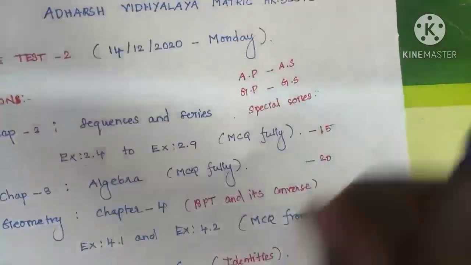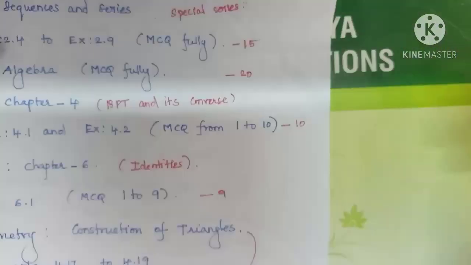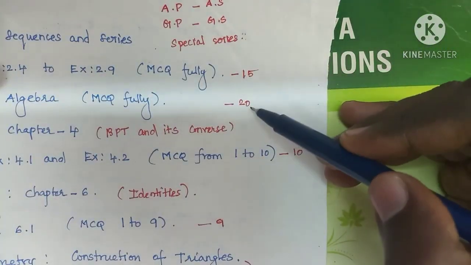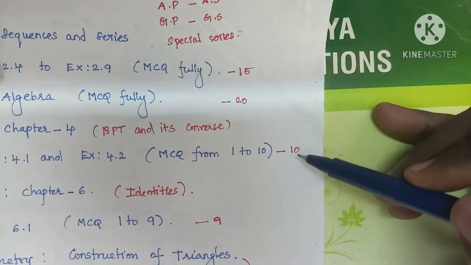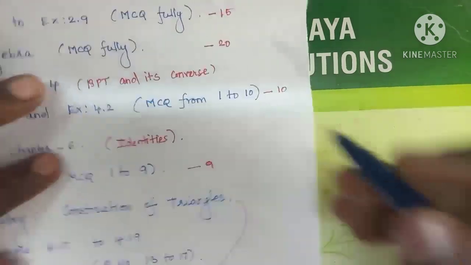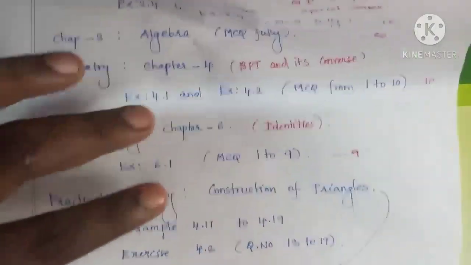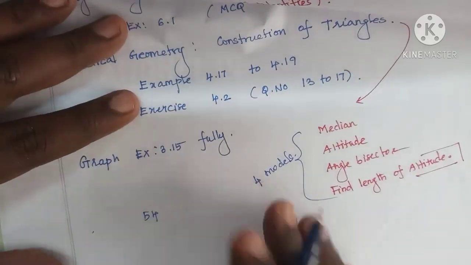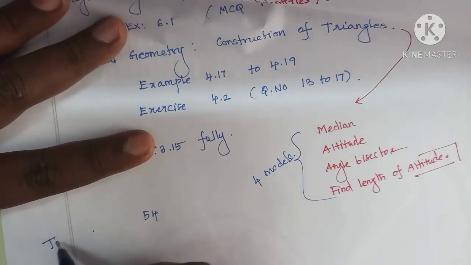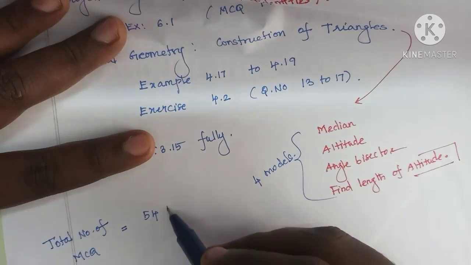Next, we are going to find how many 1 marks. 15 plus 20, 35. 35 plus 10, 45. 45 plus 9, 54. So the total number of MCQ is 54.